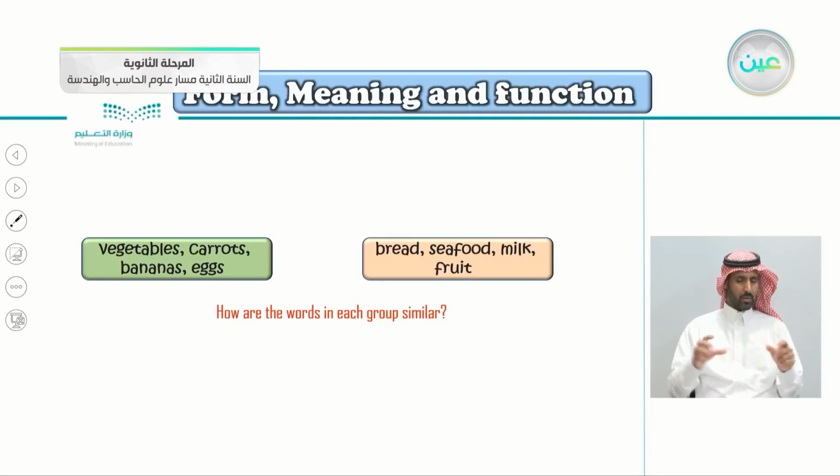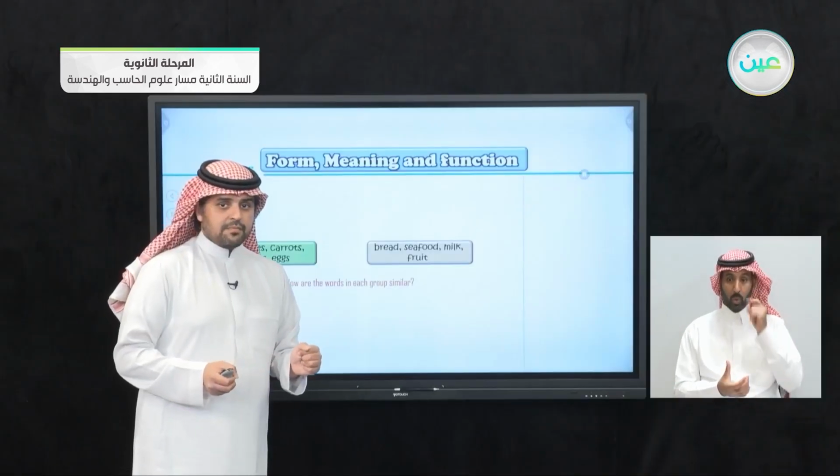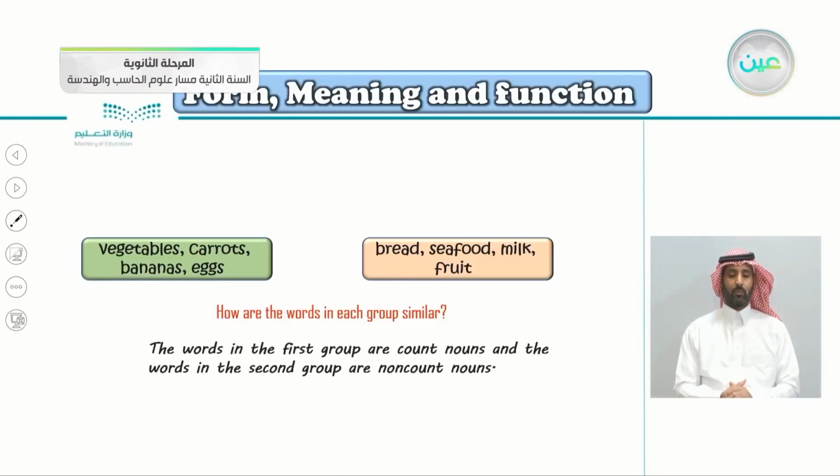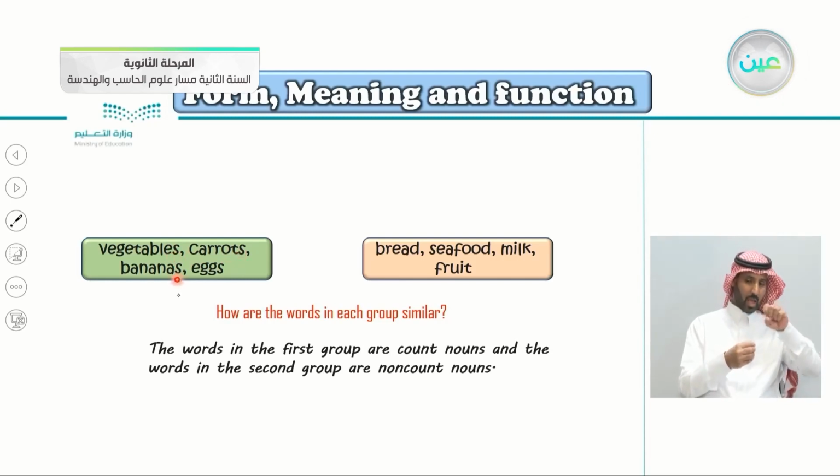So vegetables, carrots, bananas, eggs. How are these words similar? Bread, seafood, milk, fruit. How are these words similar? So, do you know the answer? So let's look for the answer here. The words in the first group are count nouns. Notice the S here: vegetables, carrots, bananas, eggs. So they are count nouns.